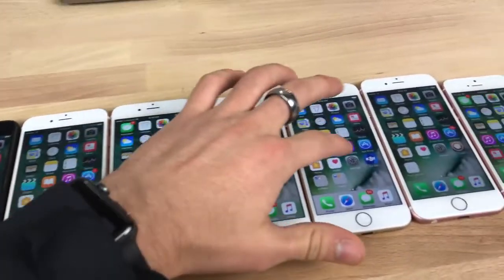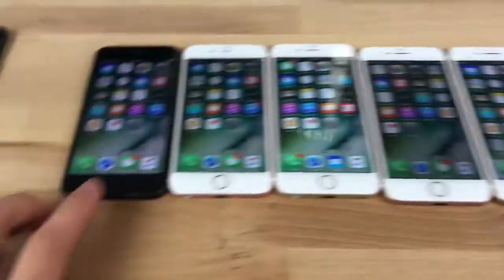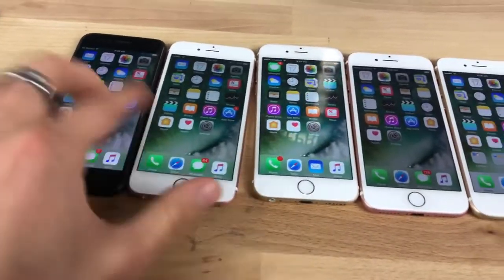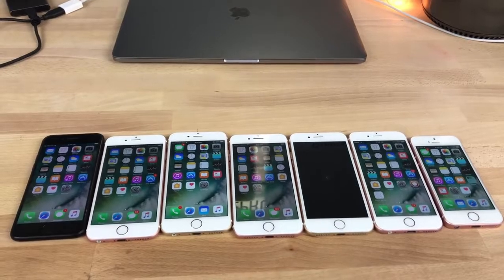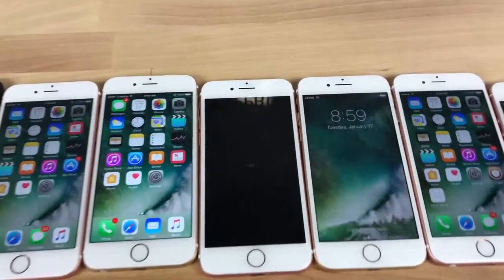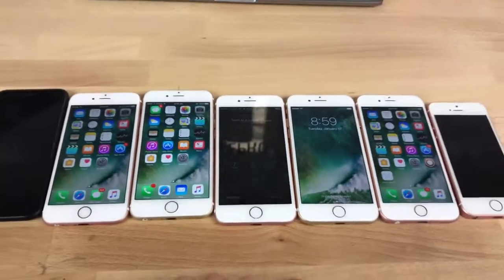Now, this works this way on 10.1.1 and below. If you guys are on iOS 10.2, it's going to behave a little bit differently. And again, I will show you guys the differences there. But yeah, let's go ahead and get into it. I'm going to show you guys how to crash anybody's phone.